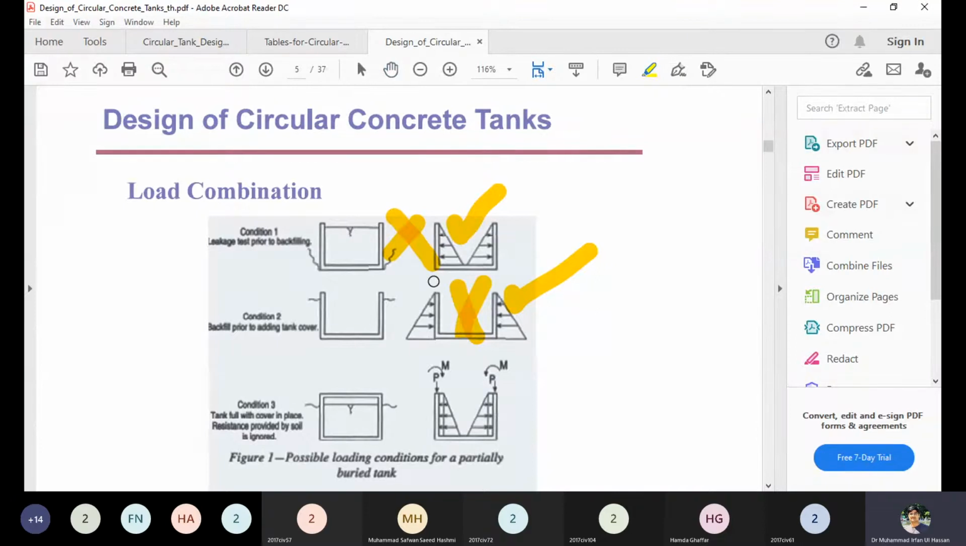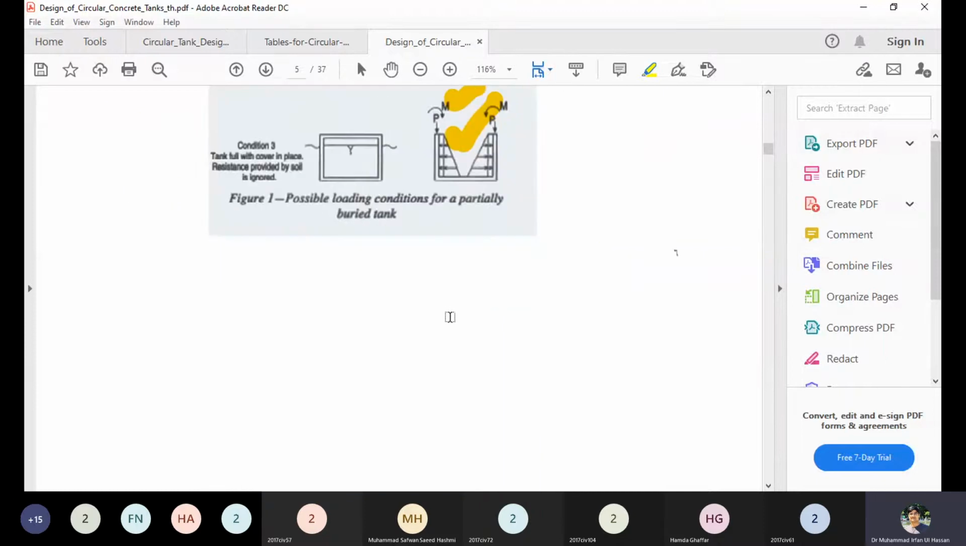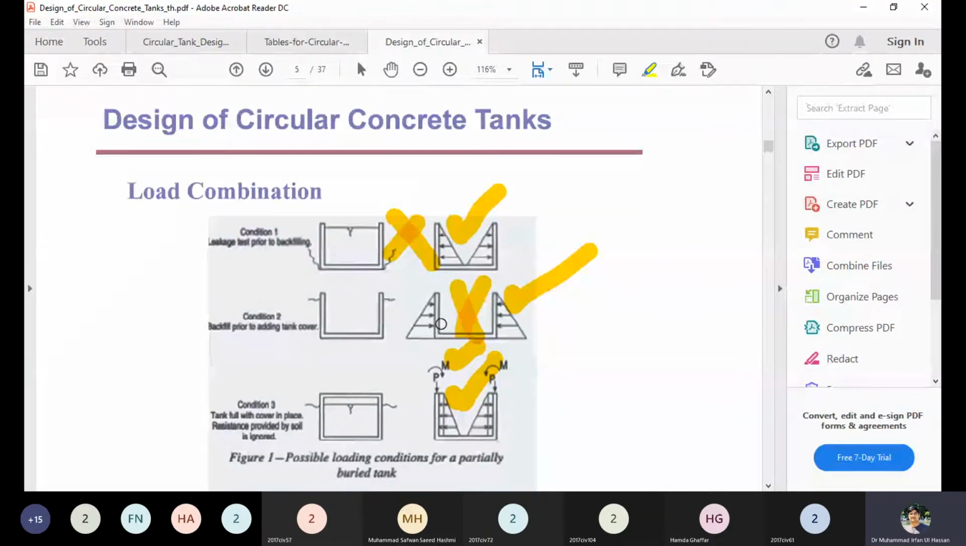The third case may or may not be possible because it concerns whether the tank is covered or not covered. When the tank is covered, the inside UDL is also developed and the top end moment is also developed. So sometimes we do the additional design. Condition number 3 is not mandatory, but sometimes you can consider it. So these are the critical conditions for designing the tank.